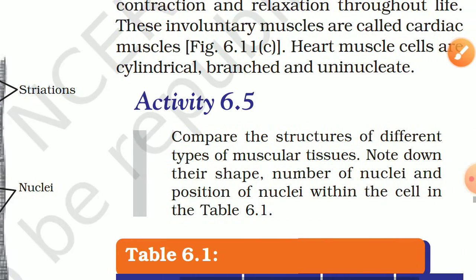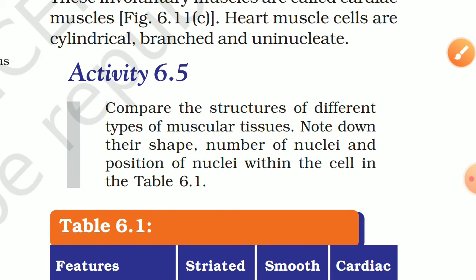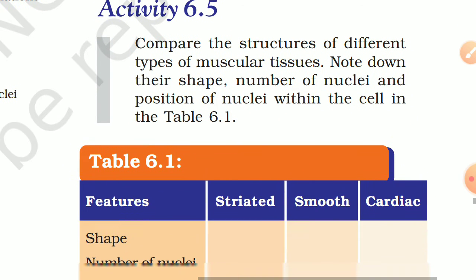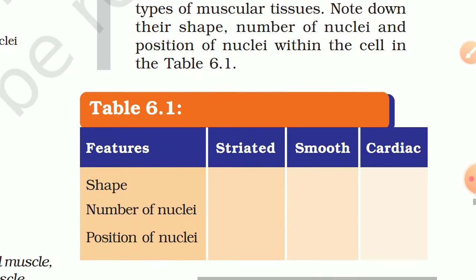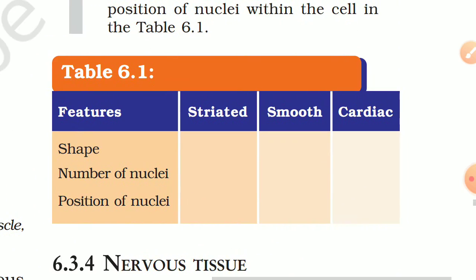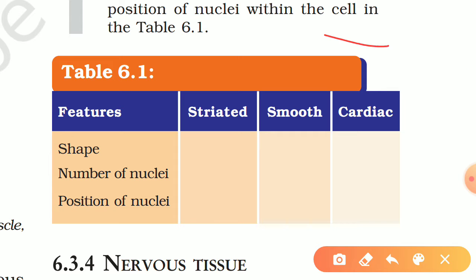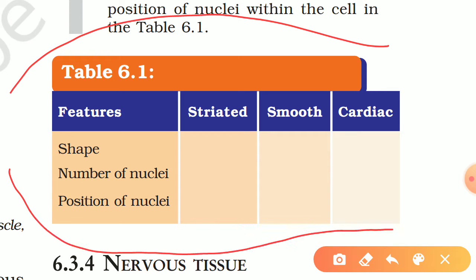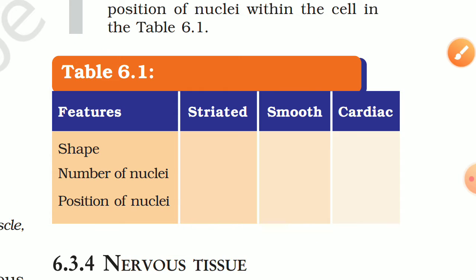Okay, so activity 6.5: compare the structures of different types of muscular tissues. Note down their shape, number of nuclei, and position of nuclei within the cell in table 6.1. So you figure it out and fill this table by yourself. Okay, this is your homework.